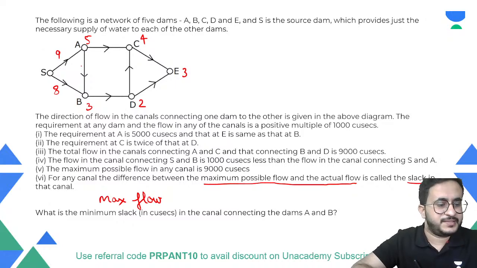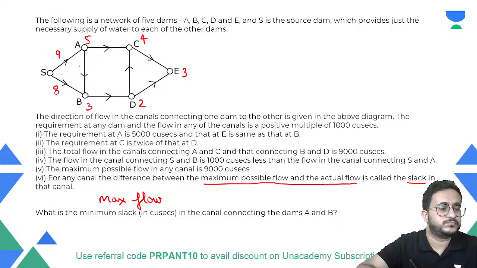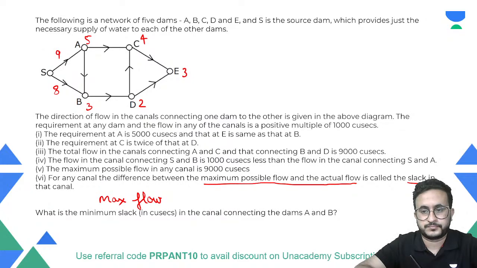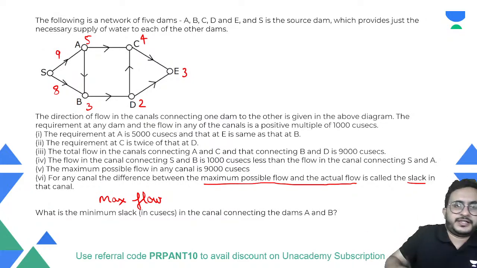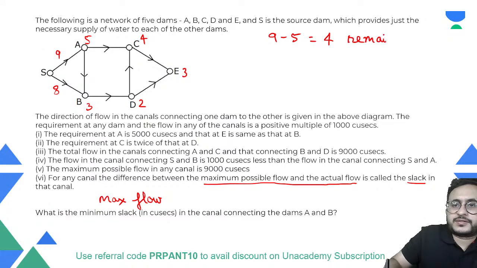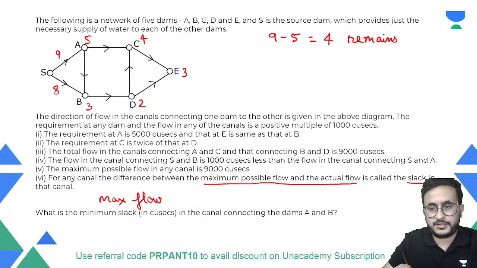So what is the maximum that can flow in this direction? So let us try to understand this. ठीक है, यहाँ से 9 गया, 5 यहाँ डिपॉजिट हो गया. ठीक है, तो कितना बचेगा? 4 remains. ठीक है, 9 minus 5 is 4.